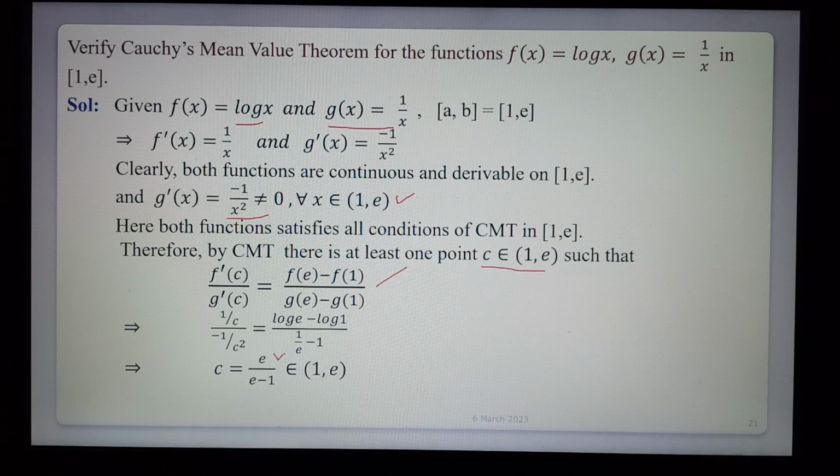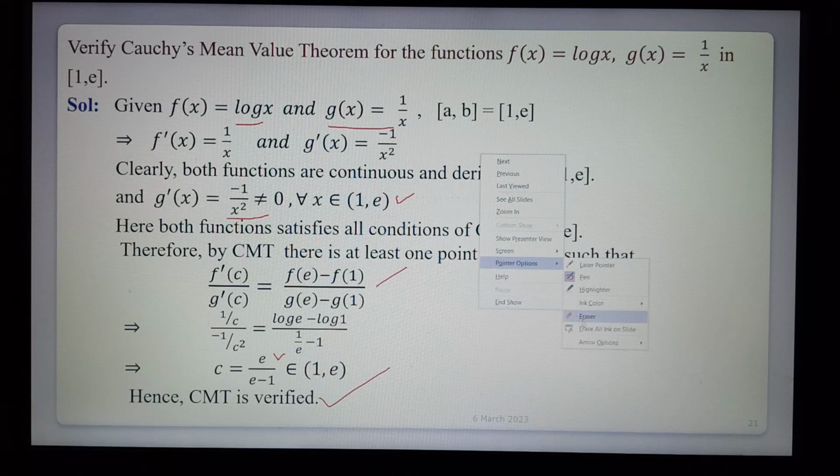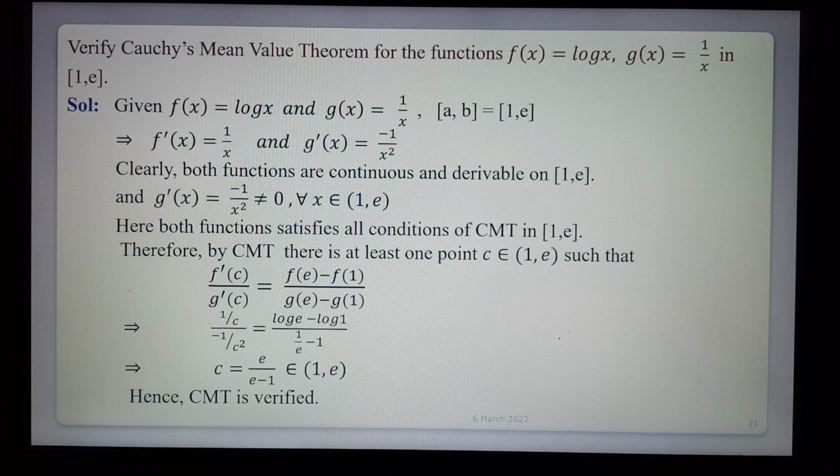So e/(e - 1) belongs to (1, e). Therefore Cauchy's mean value theorem is verified. Okay, this is the verification of Cauchy's theorem. See the next example.